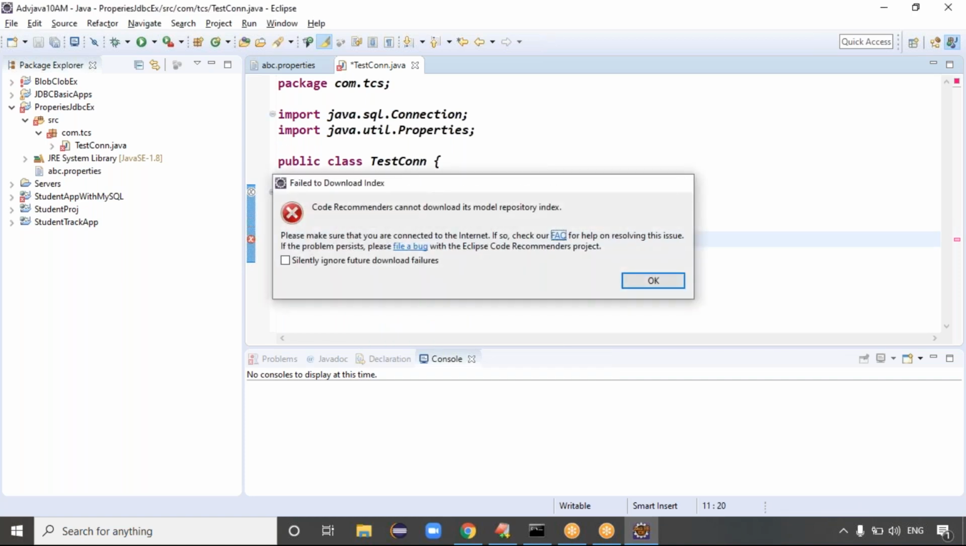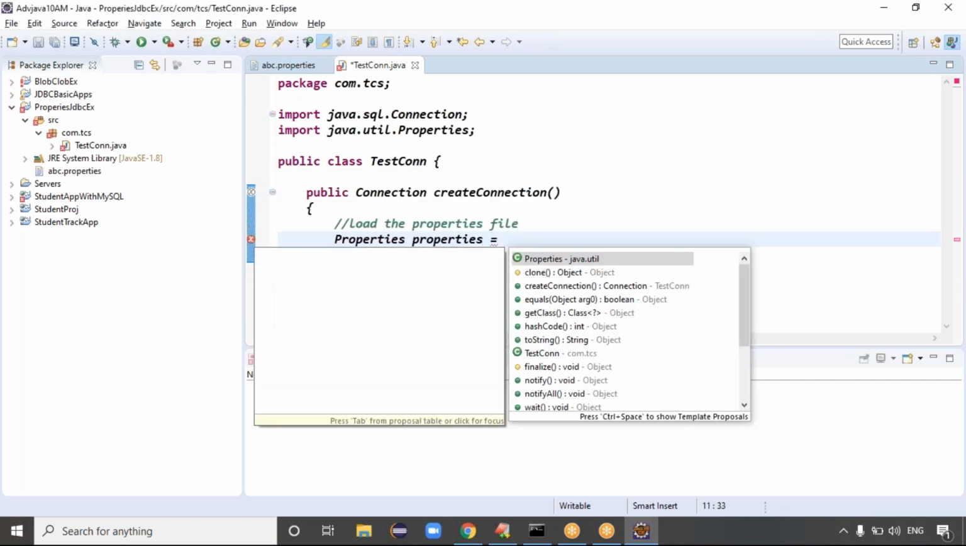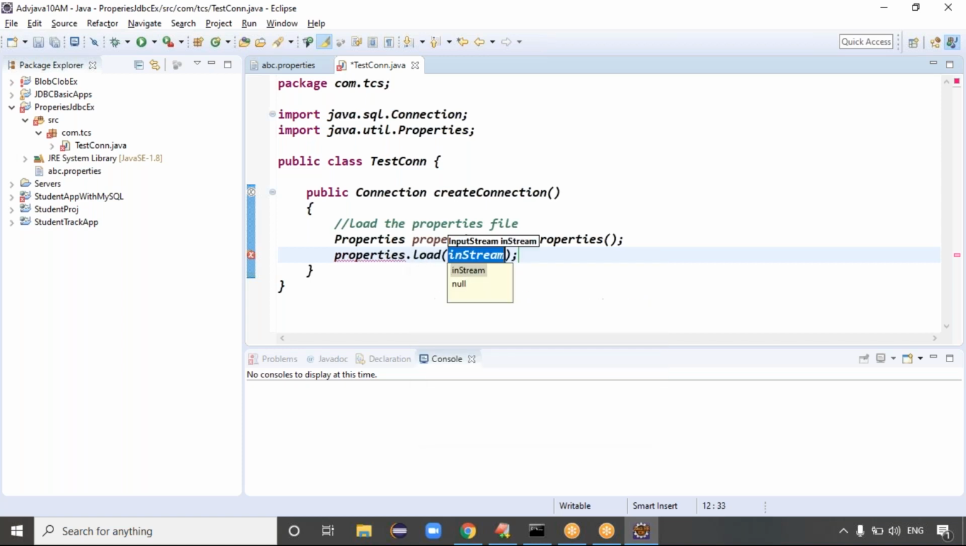Properties equal to new Properties. Then to load the file, properties dot, which method do we have to use? The load method, right? Exactly.